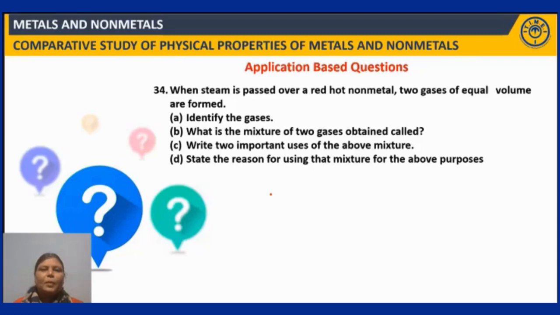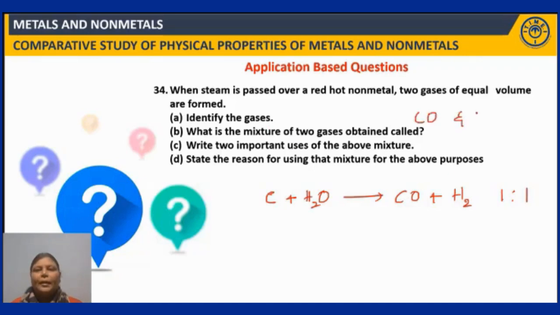When steam is passed over red hot coke, we get carbon monoxide and hydrogen. Both are gases, right? So this is a mixture of the 2 gases which are obtained in a 1:1 ratio. So identify the gases. The answer is carbon monoxide and hydrogen. Right. So for option A, the answer is carbon monoxide and H2.